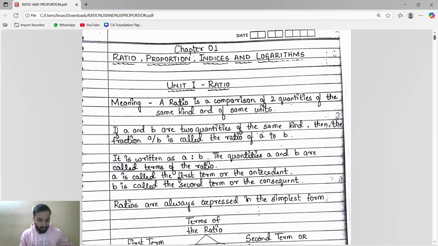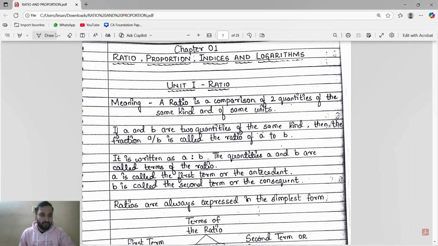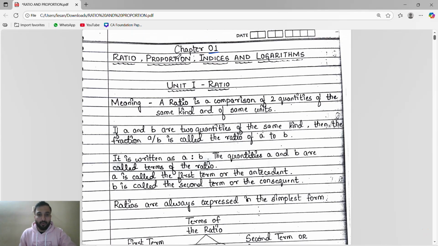One shot for ratio and proportion. So you have to go to the one shot. For every chapter I'm uploading a one shot. It may be 3 hours, 3.5 hours, 4 hours, 5 hours, 5.5 hours; it depends upon the chapter. We are going to start with the very first chapter, that is chapter number 1, ratio, proportion, indices